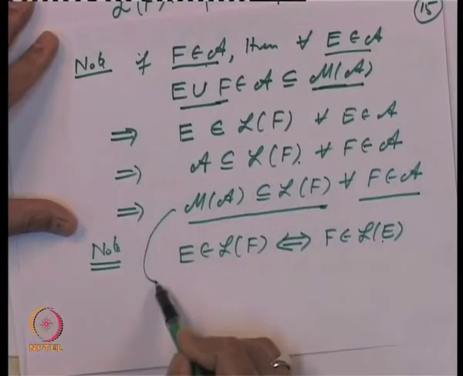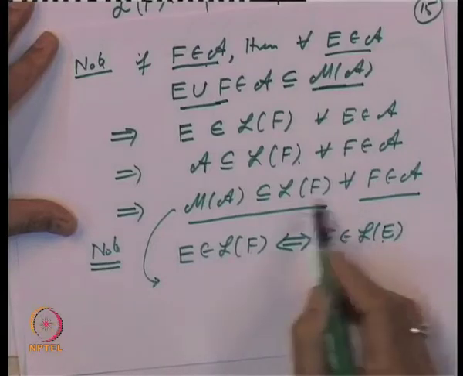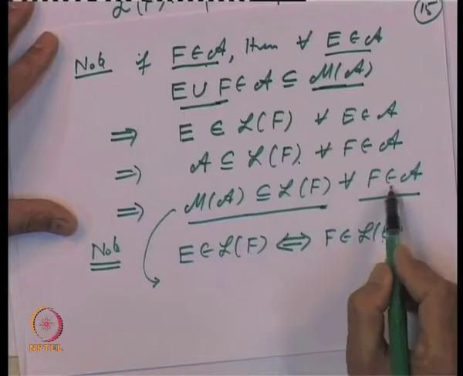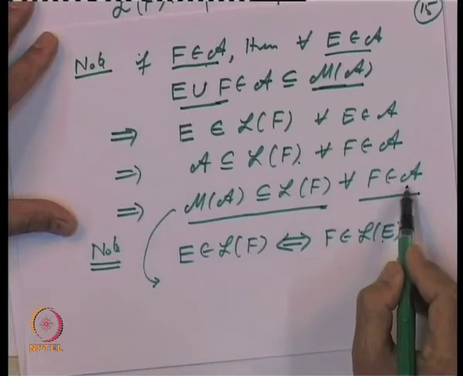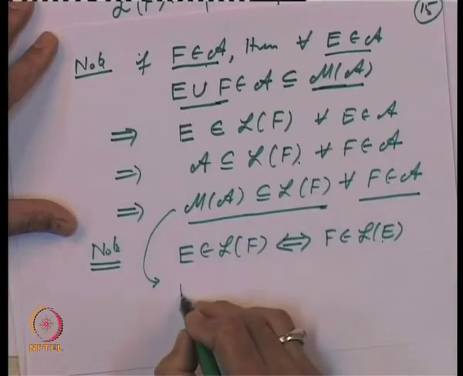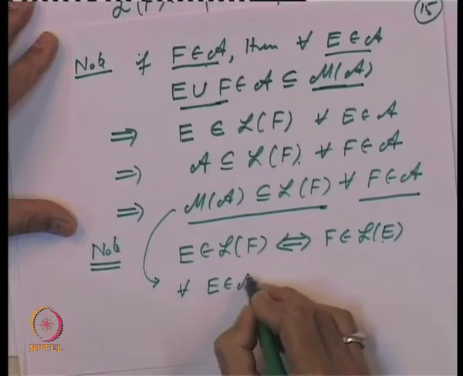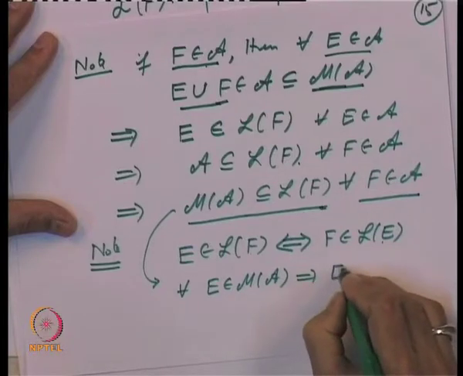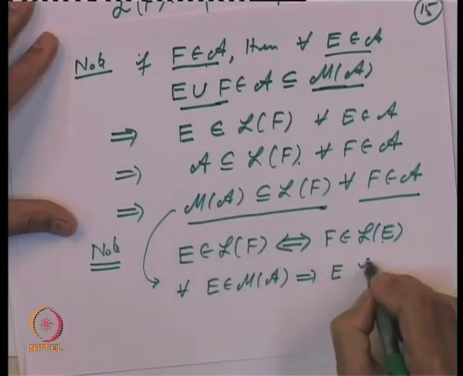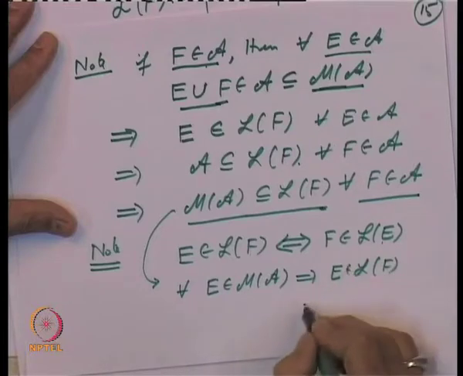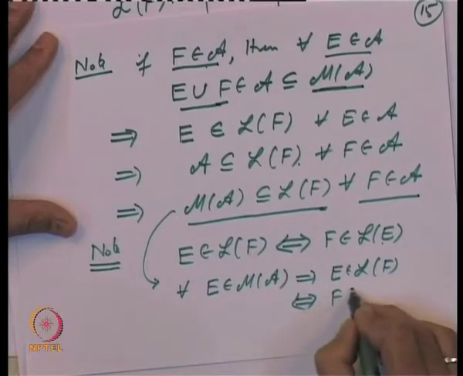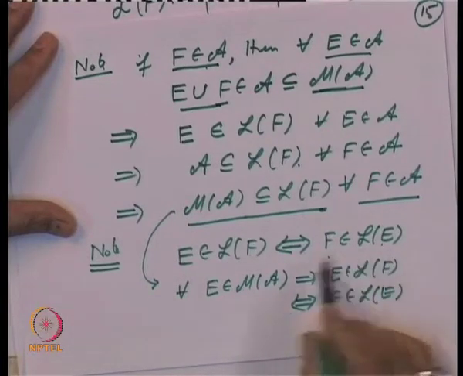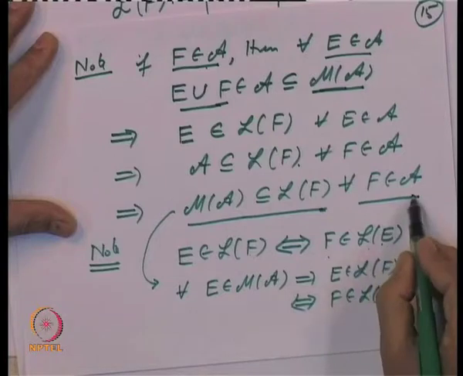So, now let us translate this property. Here it says M of A is inside L of f for every f belonging to A. So, that means for every E belonging to M of A, E belongs to L of f, and that is if and only if f belongs to L of E, and here f was in the algebra.